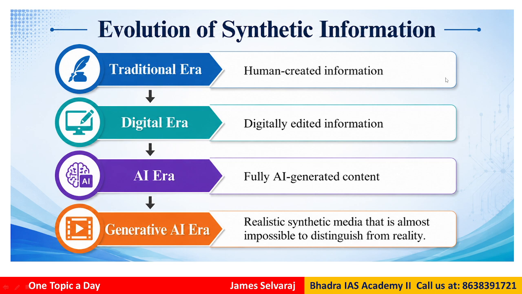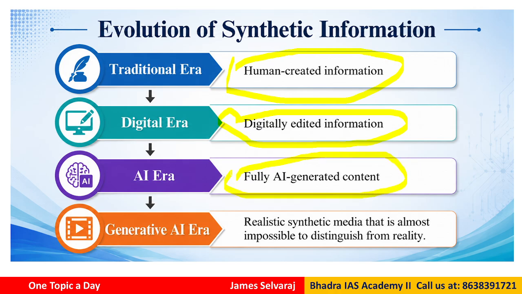Now evolution of synthetic information, this is like the body part of the answer writing part. So here what can we discuss? The traditional era we had human created information, right? In the digital era we had digitally edited information. In the AI era we had fully AI generated content. So this is currently going on, fully AI generated content.